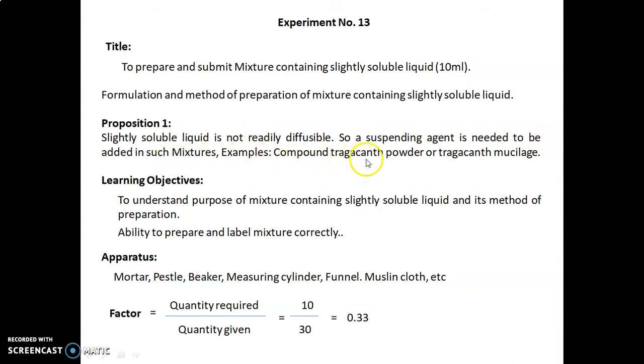Learning objectives are to understand the purpose of a mixture containing slightly soluble liquid and its method of preparation, and the ability to prepare and label the mixture correctly. Apparatus required are mortar, pestle, beaker, measuring cylinder, funnel, muslin cloth, etc. Factor is calculated as quantity required upon quantity given, that is 10 upon 30, which is equal to 0.33.